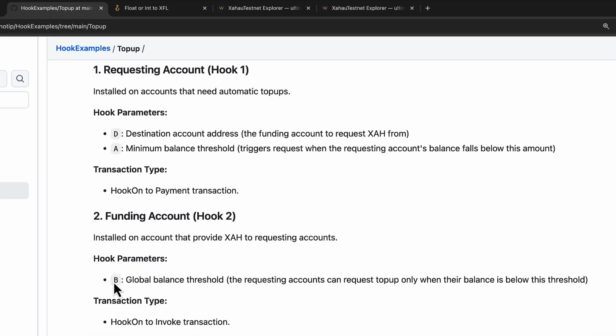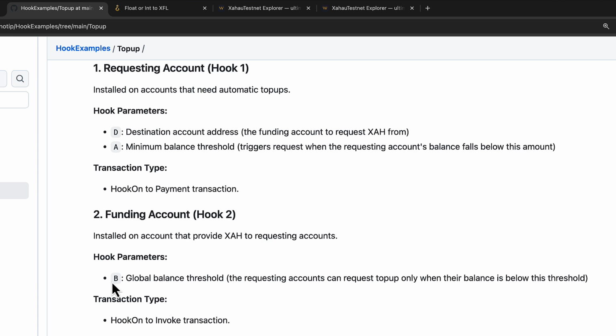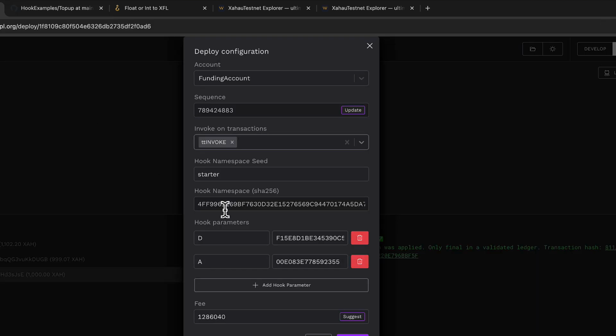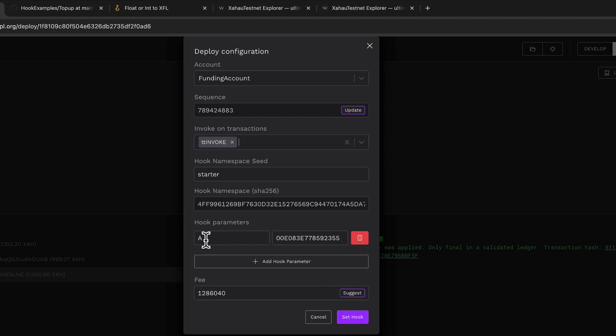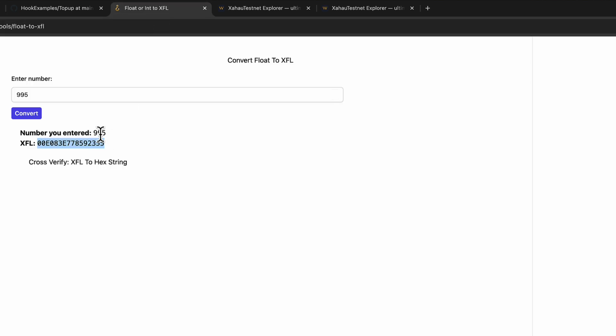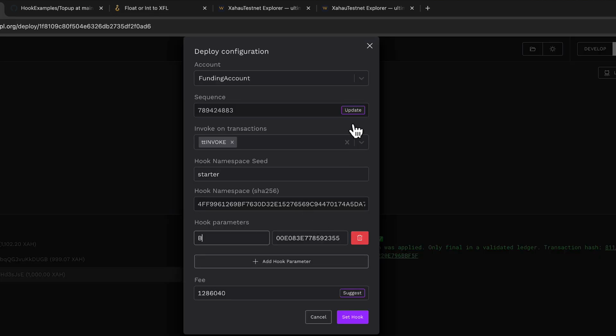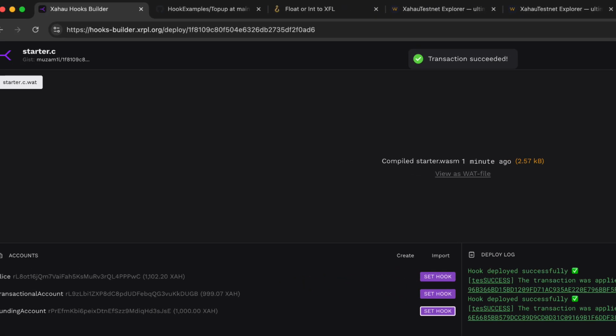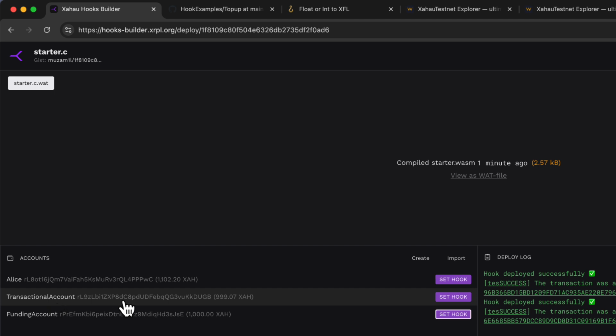Hook 2, global balance threshold. The requesting accounts can request top-up only when the account balance is below this threshold. That's because you can install it on multiple hooks, so there is a global balance at which requesting accounts can request. Let us just leave it at 995. Set hook.